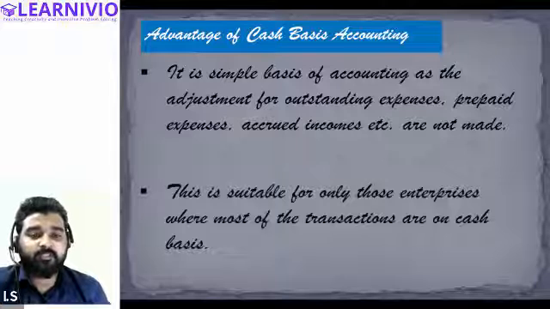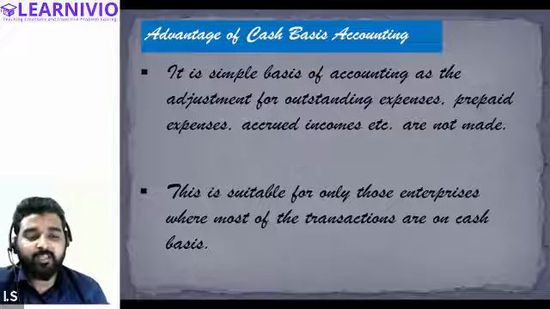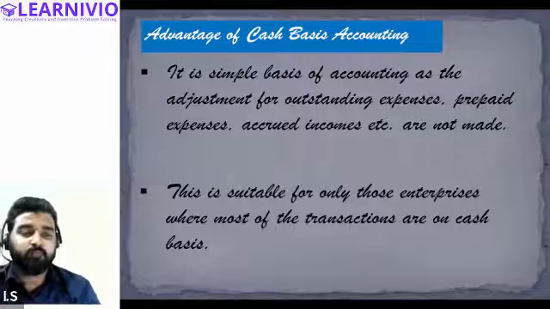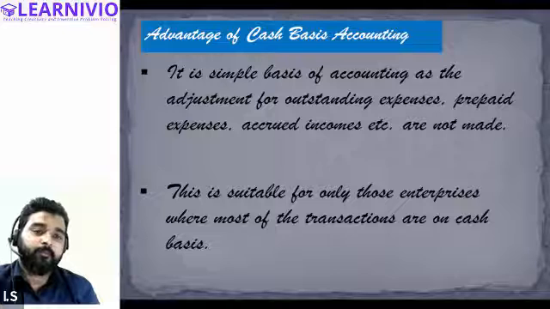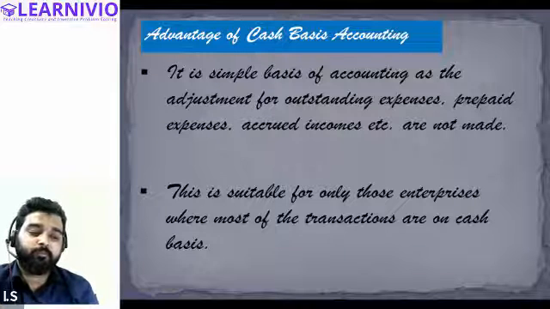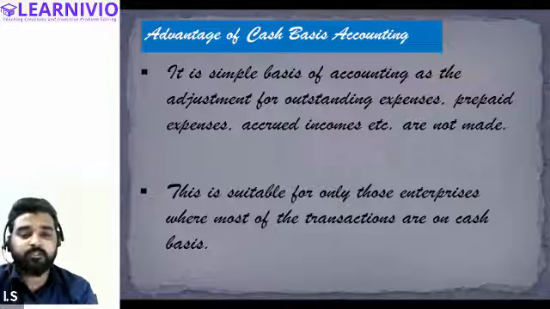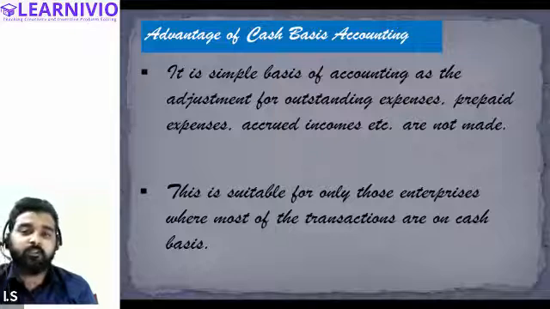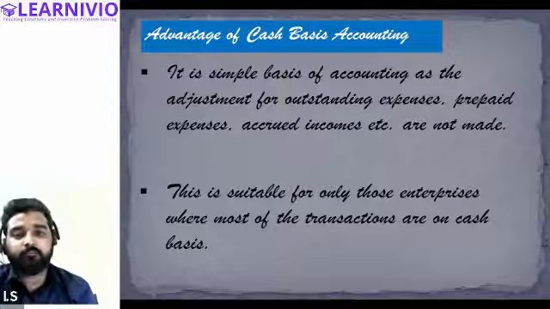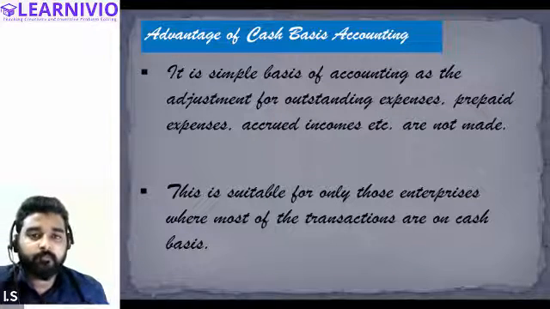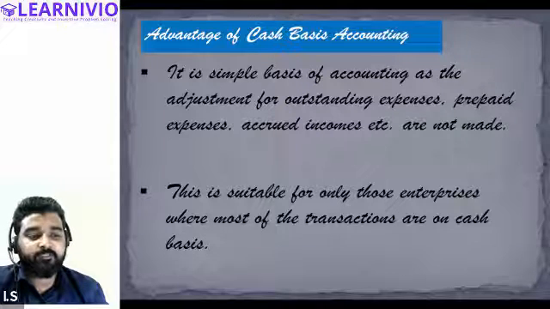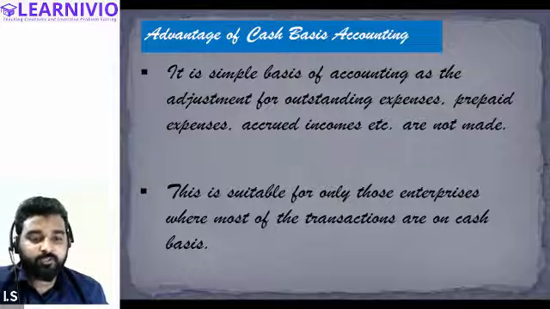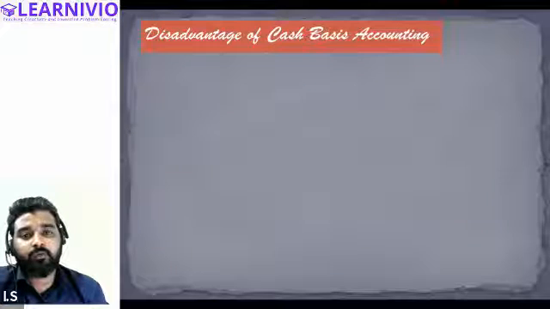And the second advantage is that this is suitable for only those enterprises where most of the transactions are on a cash basis. You can take it as an advantage that cash basis is only suitable wherein most of the transactions are recorded on the cash basis. Then in that case, cash basis accounting can be useful. All right, so it is simple and it is suitable for the enterprise which is doing transactions on a cash basis only. Now, what are the demerits?